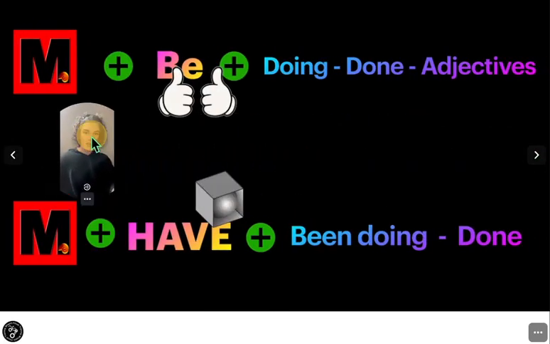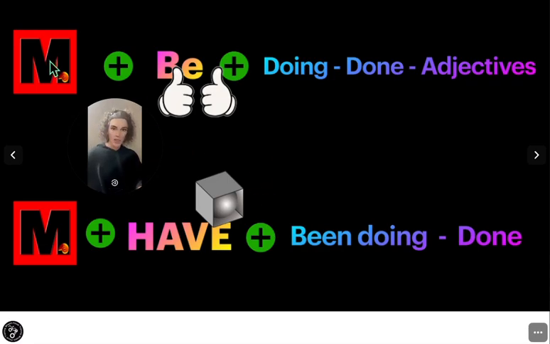Okay, let's look at this. It's interesting. As we see here, we have will plus be and will plus have plus the patterns. There are 1, 2, 3, 4, 5 of the seven patterns that exist, which we will discuss very shortly, here on this page. So modal plus be, modal plus have. When you use the verb to be or to have or to do with the modal, their form never changes. They're always the same base form. That means is, am, are, was, were do not function here. It's just will be plus the pattern doing.